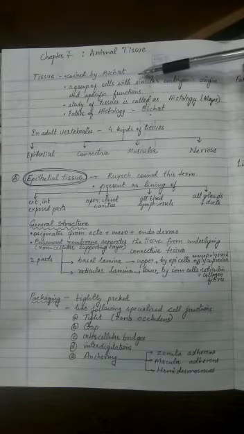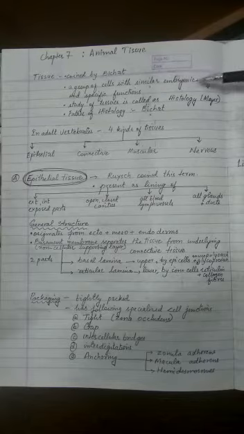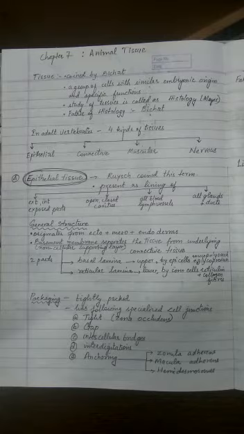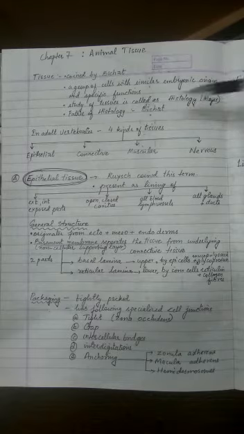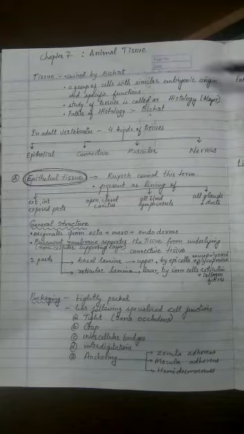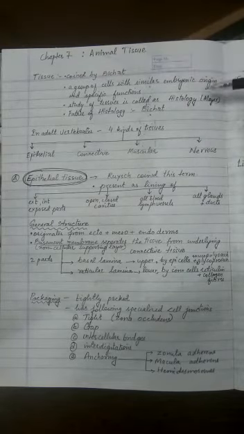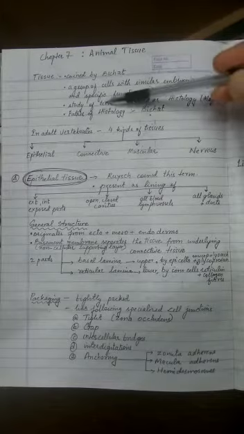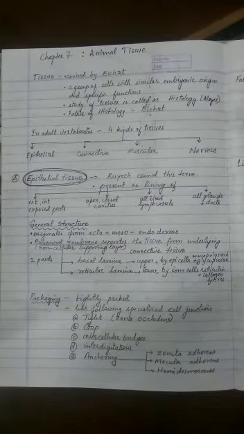We can define tissue as a group of cells with similar embryonic origin, because they originate from the same mother cells or progenitor cells, and they have specific functions to perform. The term tissue was coined by Bichat, and that's why he is also called the father of histology, because the study of tissues is called histology. Histo stands for tissue and logos means study. This term was coined by Mayer.